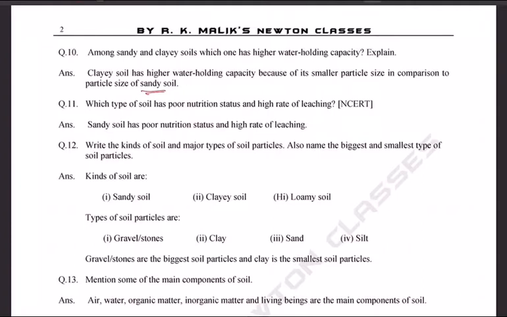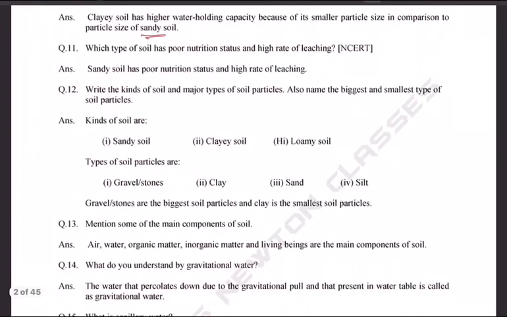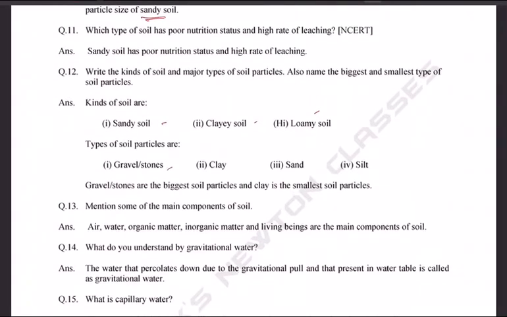Question 11. Which type of soil has poor nutrition status and high rate of leaching? Sandy soil has poor nutrition status and high rate of leaching. Question 12. Write the kinds of soil and major types of soil particles. Also name the biggest and smallest type of soil particles. Kinds of soils are sandy soil, clay soil and loamy soil. Types of soil particles: in sandy soil, gravel will be there and stones will be there, pebbles will be there. Clay soil, of course, clay. And loamy soil, it is a mixture. Just now we read. The sand will be there, silt will be there, and clay will be there.